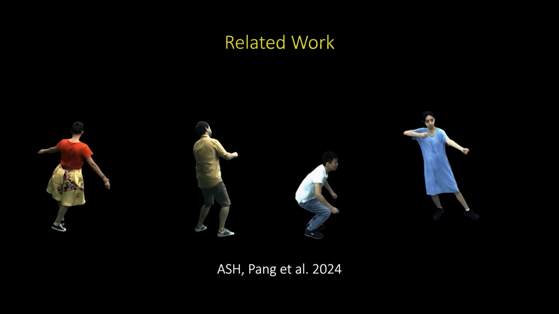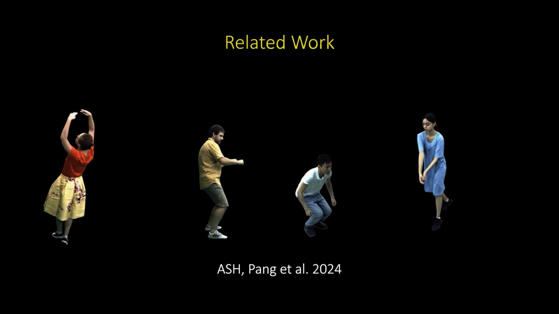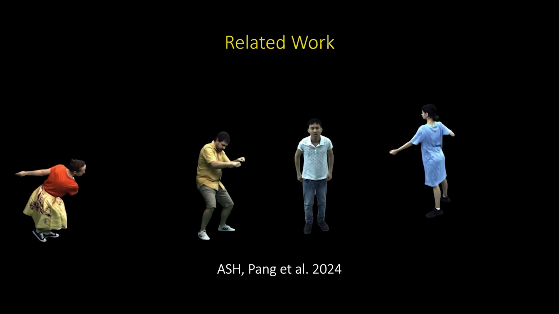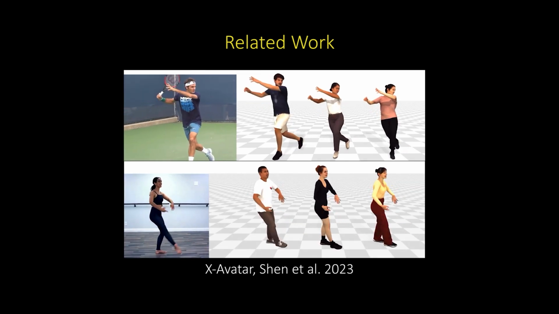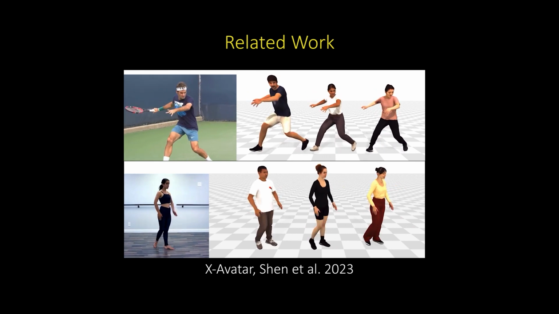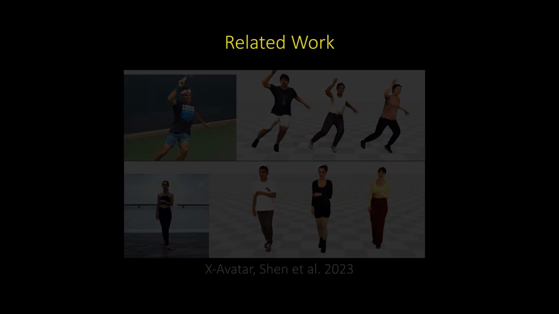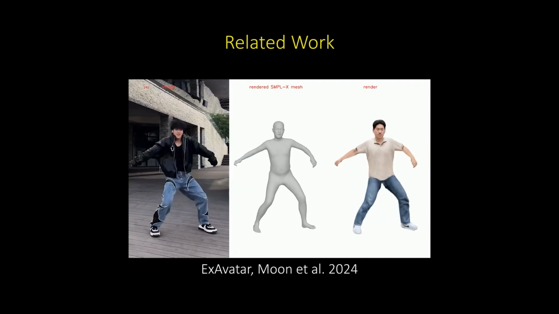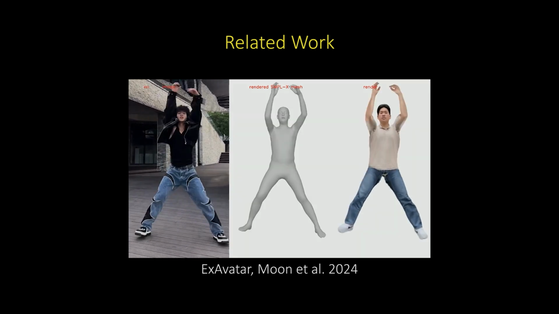Existing methods, such as ASH, while capable of rendering realistic human images in real time, fail to provide a fully expressive avatar due to their lack of control over facial expressions. X-Avatar is the first expressive implicit human avatar with part-aware initialization and sampling, but its volumetric rendering slows inference. Another approach mounts 3D Gaussians onto SMPLX with pose-dependent offsets, but fails to capture the dynamic appearance of clothing.